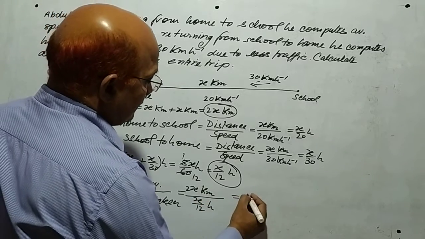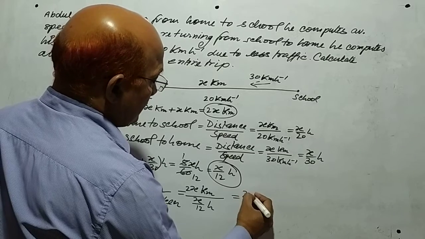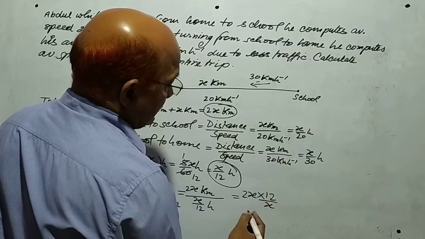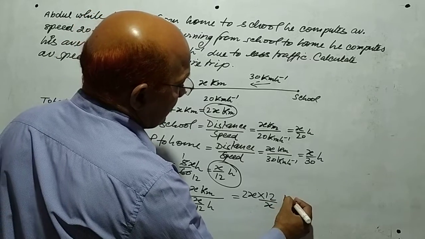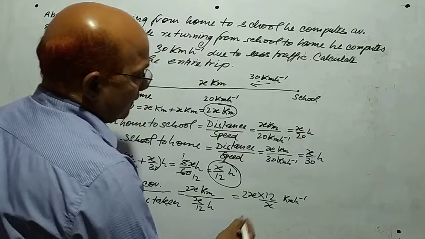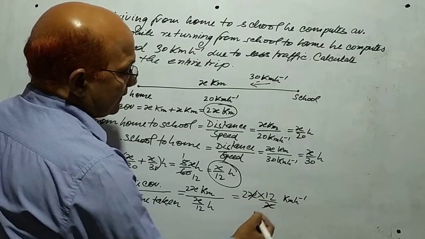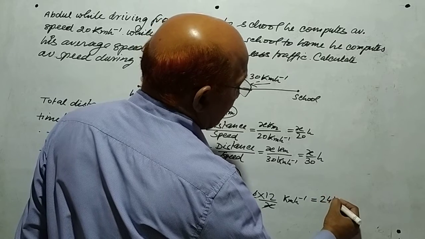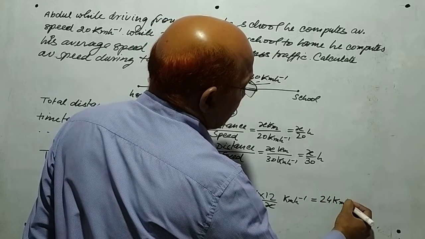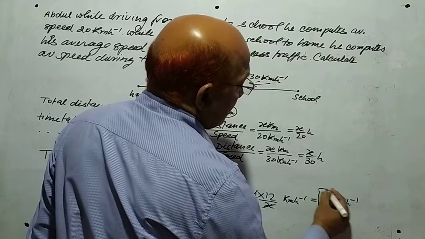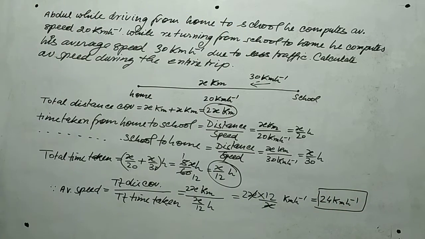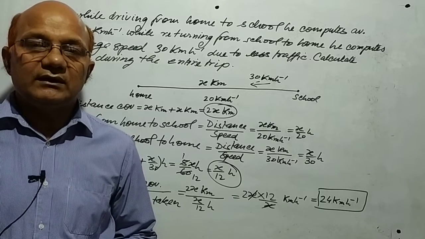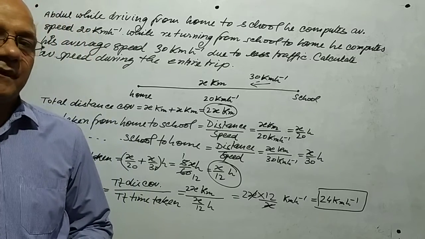Okay. This is 2x into 12 upon x kilometer per hour. x and x cancel. So, this is 24 kilometer per hour. Okay. In this way, you can find out average speed during the entire trip.